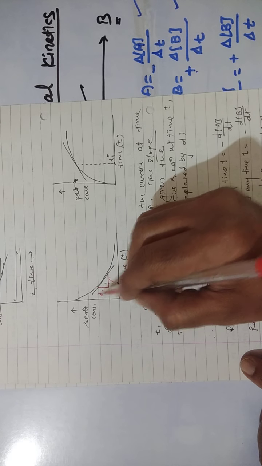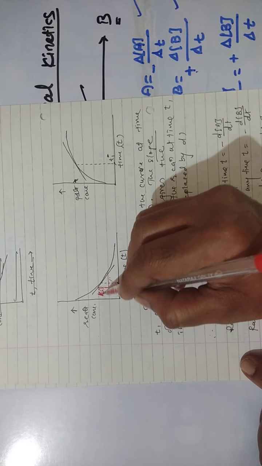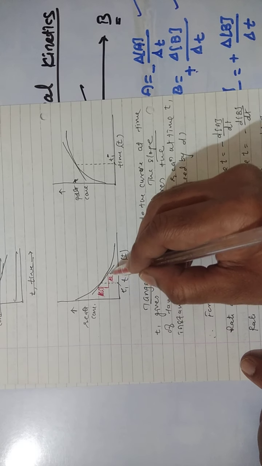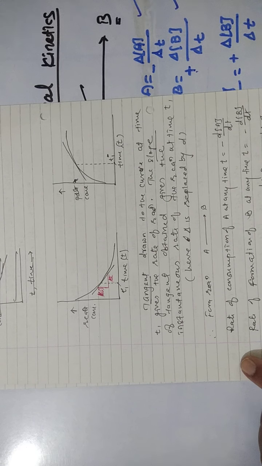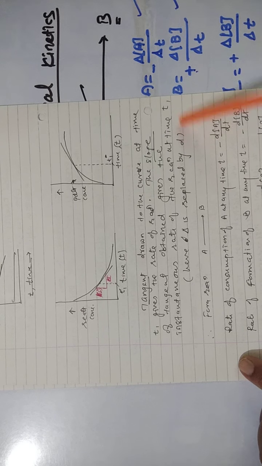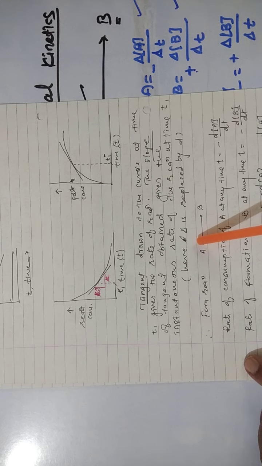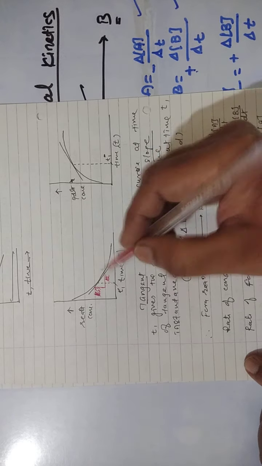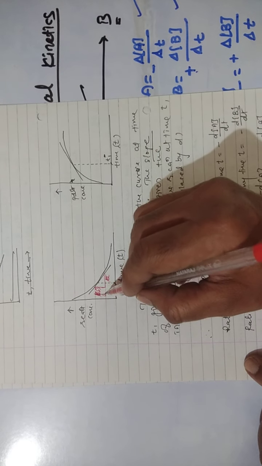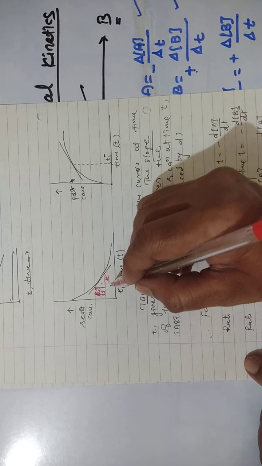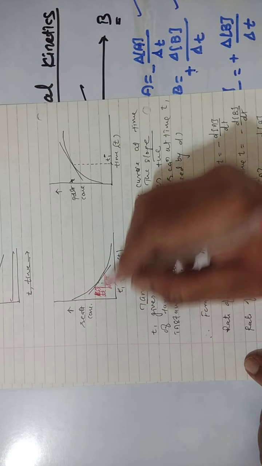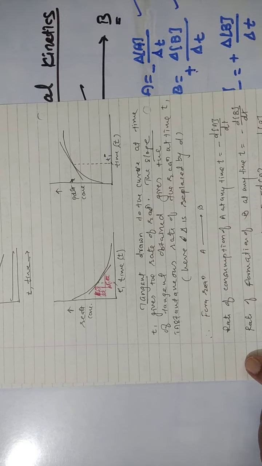That means this delta C divided by delta T gives the instantaneous rate of the chemical reaction at time t1. Okay. Now see here, in this case, delta is replaced by d. Here this delta triangular sign is replaced by d.